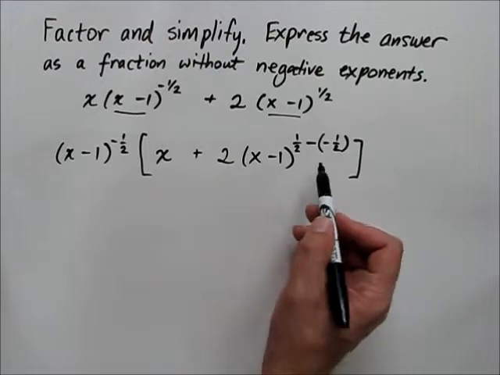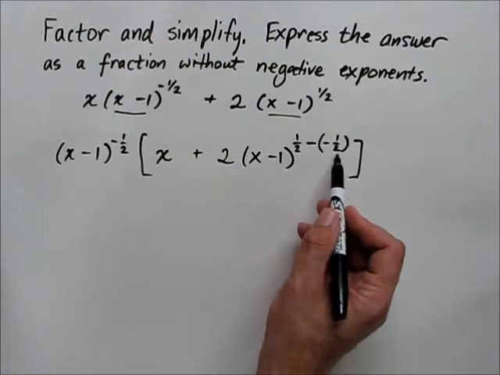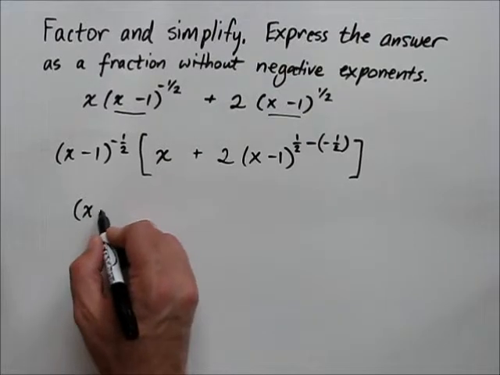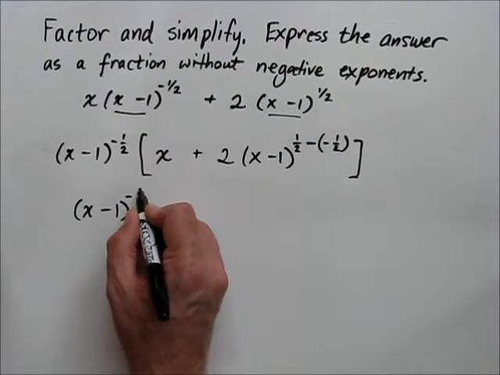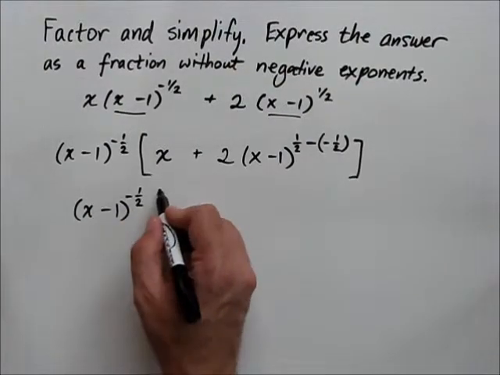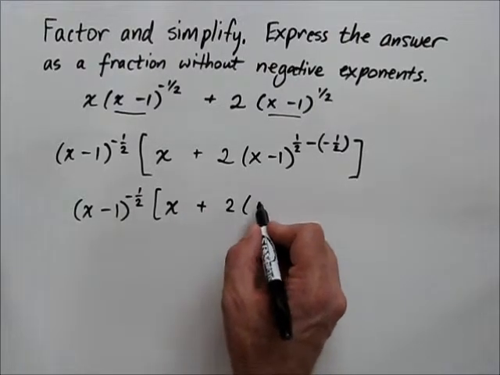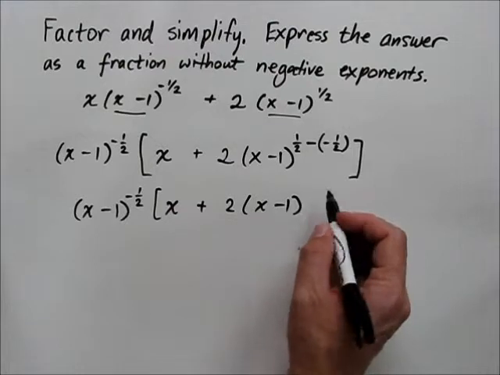All right. Combining those two, then, we have a power of 1. In other words, we're left with an expression like this. x minus 1 to the minus 1/2 times x plus 2 times x minus 1 to the 1 power.